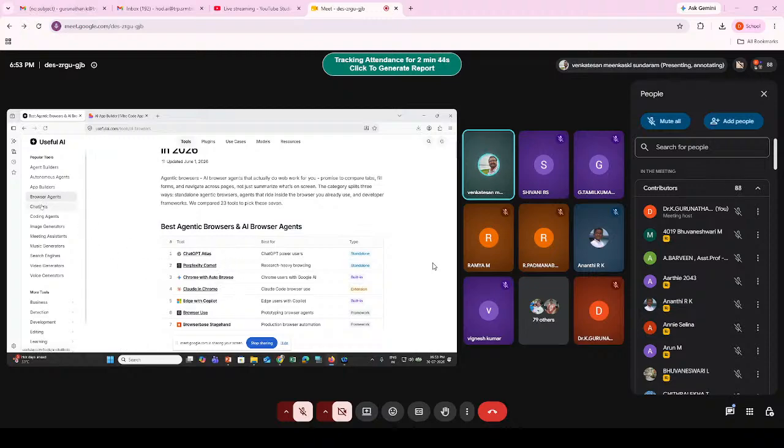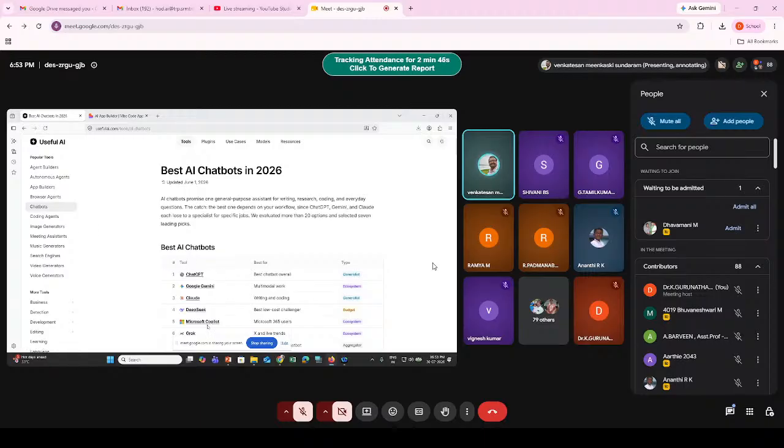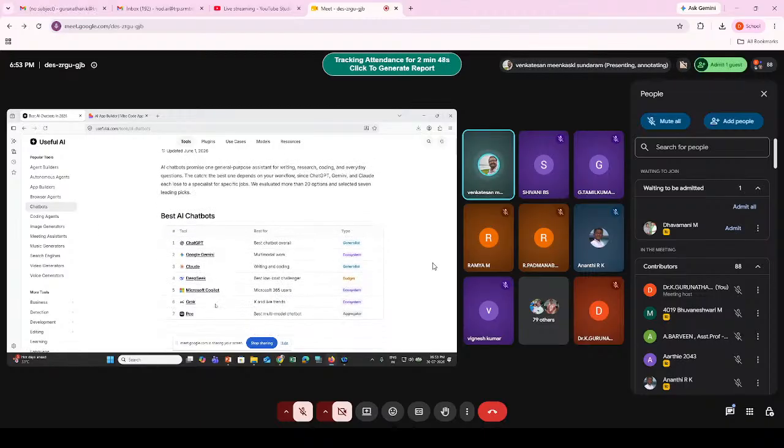Then chatbots. These are the best AI chatbots, like ChatGPT and Google Gemini. Everybody is using ChatGPT, and now people are using Claude mostly because Claude is better than ChatGPT, that is what people are saying.